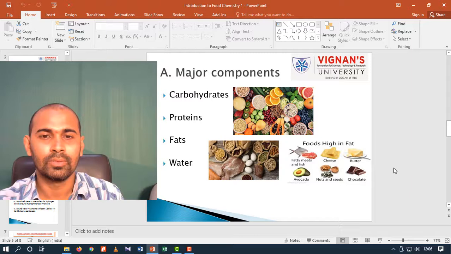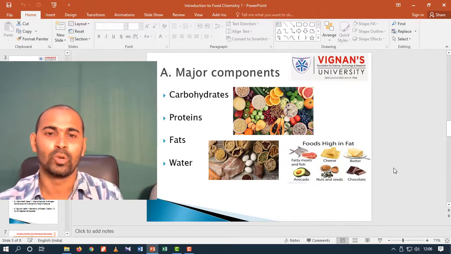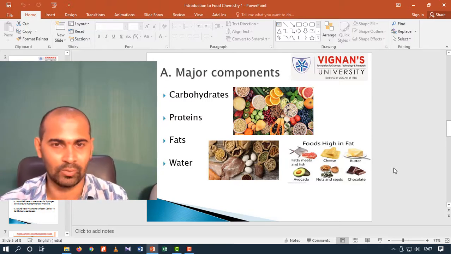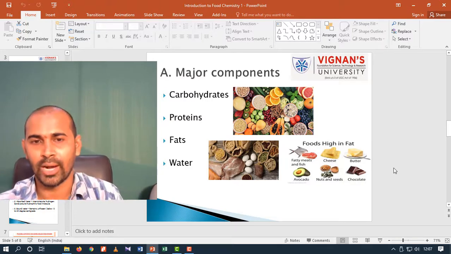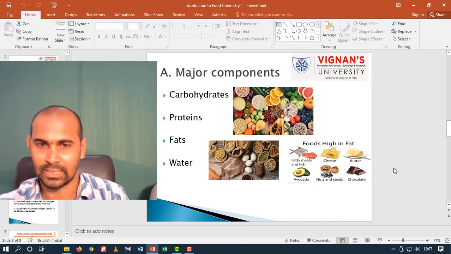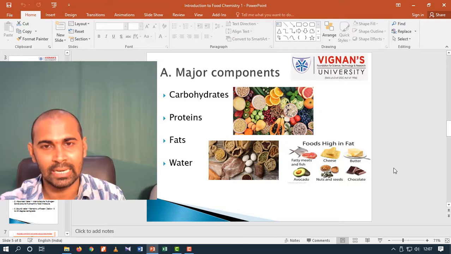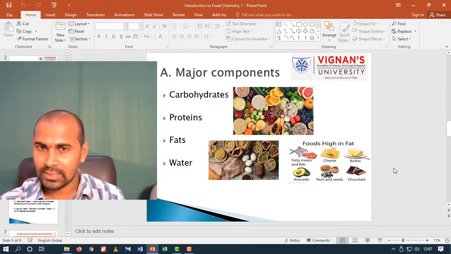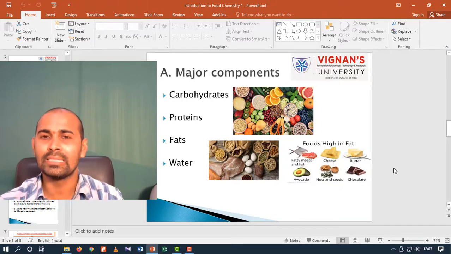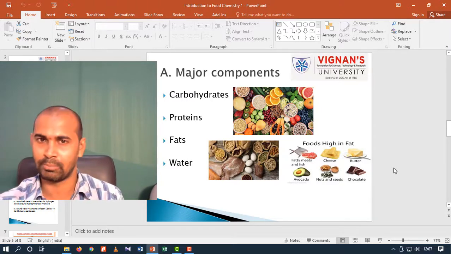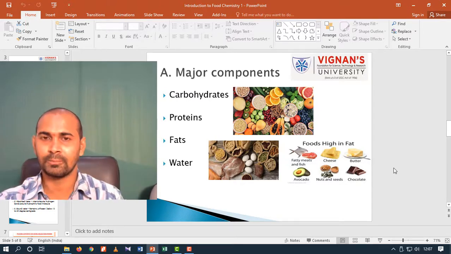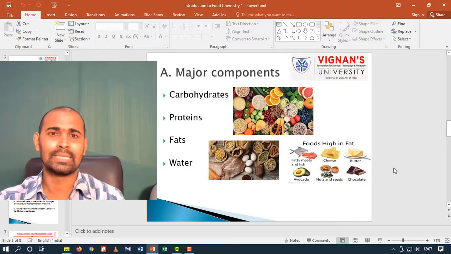Fats are further divided into two groups. One is saturated fat and the second one is unsaturated fat. Saturated fats contain single bonds in their structure. Since they contain single bonds in their structure, they can be very easily spoiled when exposed to higher temperatures. Best examples for these saturated fats are palmitic acid and stearic acid.